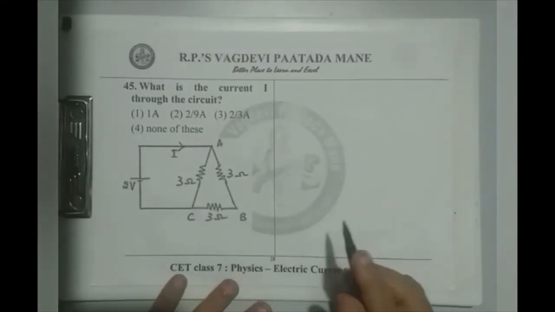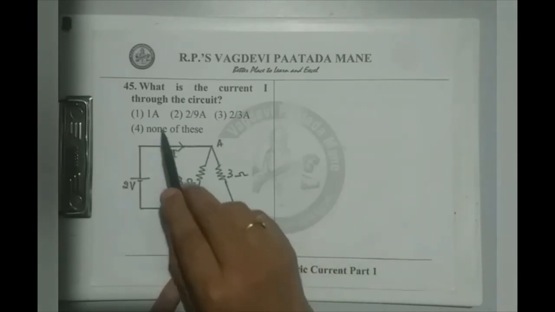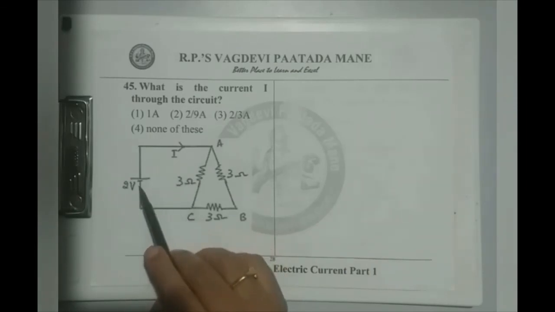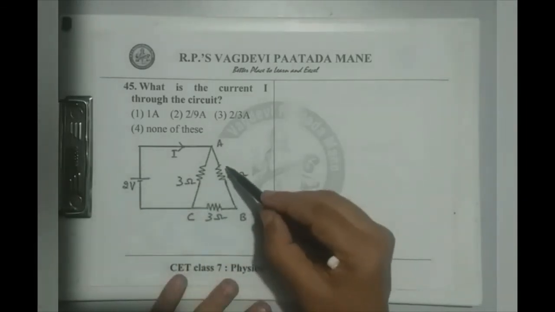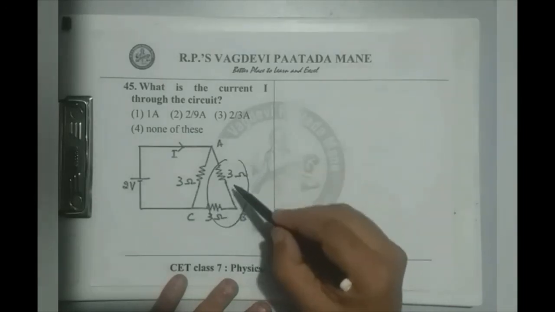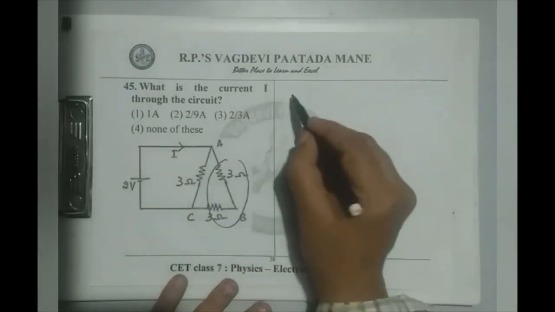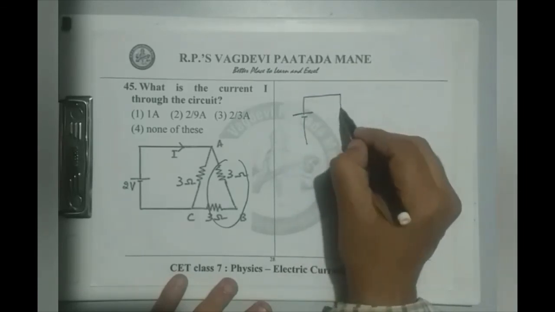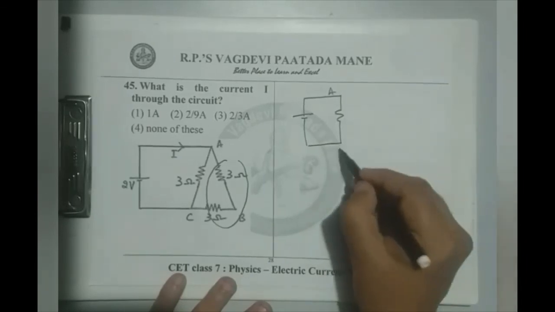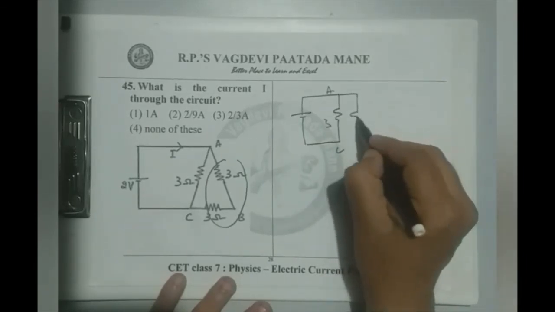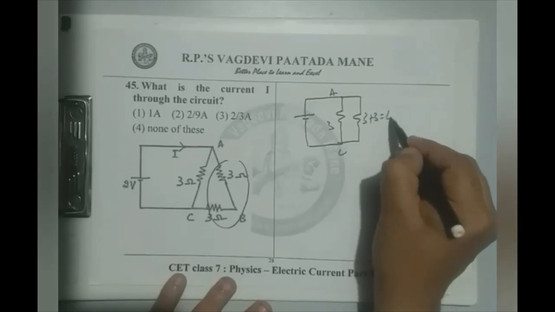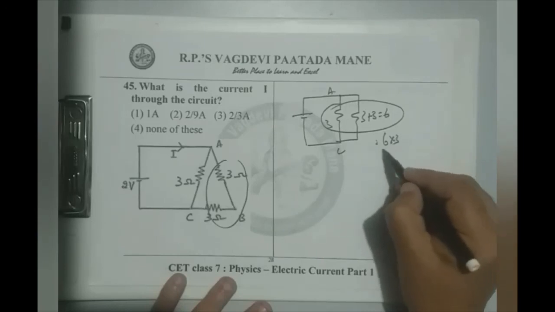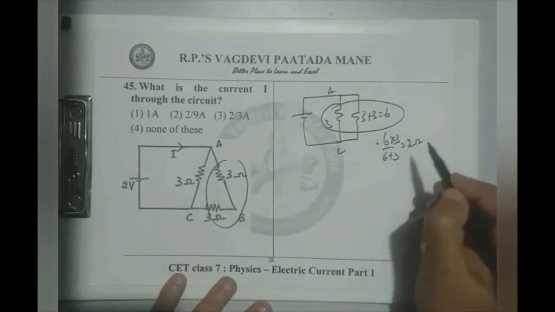The next question, or 45th question for this session, goes like this. What is the current I through the circuit? I is the current drawn by the battery. It's very easy. These 2 ohms are in series, and that is in parallel with these 3. So this circuit is simply just this much. Between A and C, we have 3. Between A and C only, we have 3 plus 3, 6. Therefore, the effective combination of this is 6 into 3 by 6 plus 3, which amounts to be 2 ohms.